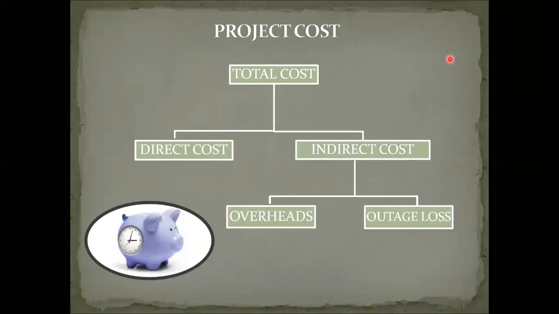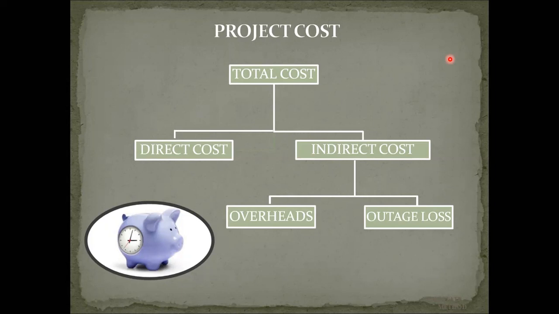The total cost of the project can be divided into two parts, as I already told you: direct cost and indirect cost. Direct cost is the cost of required things. In a house building project, you consider the cost of steel, cement, and sand. That is called the direct cost.